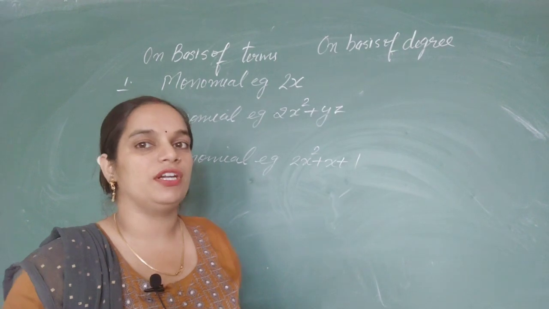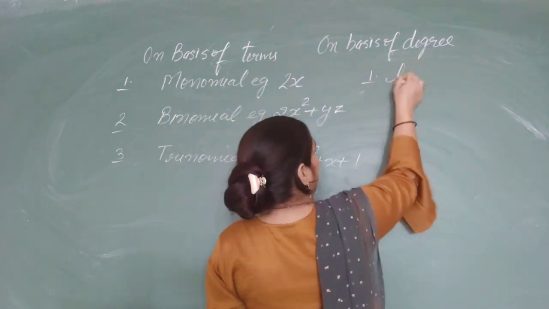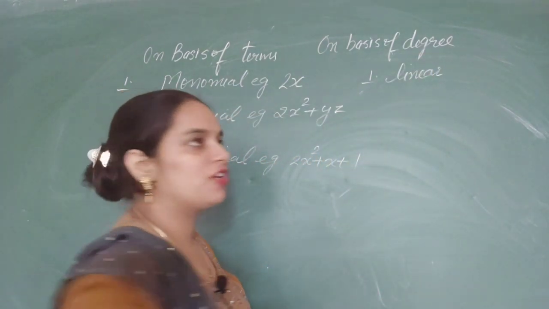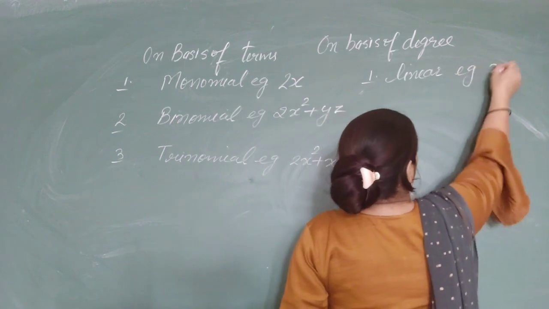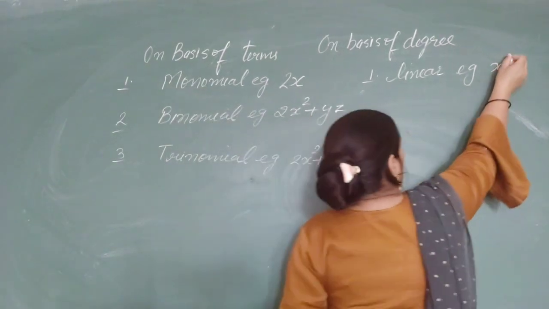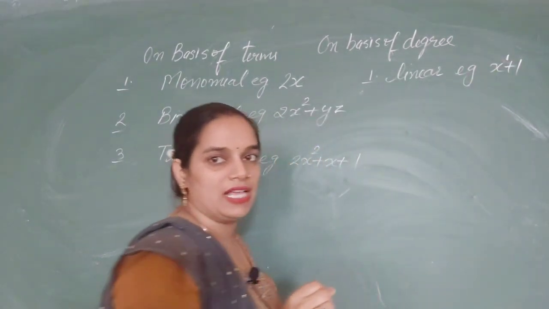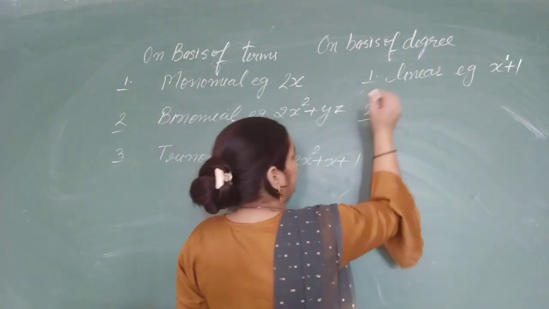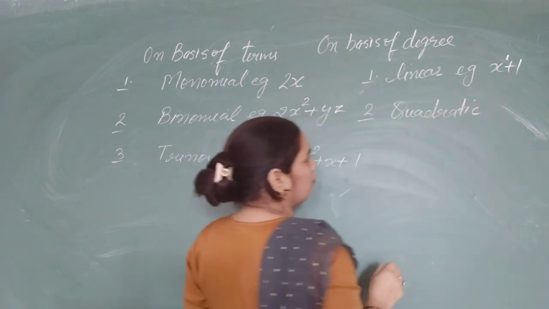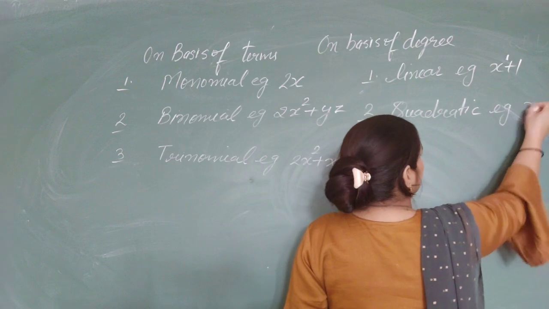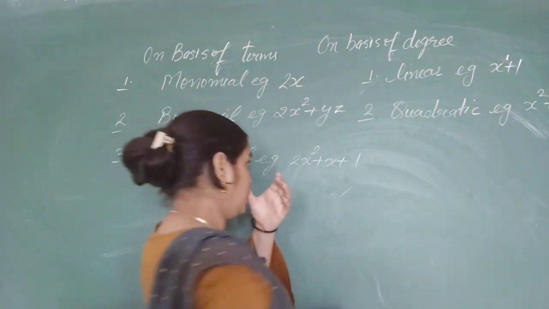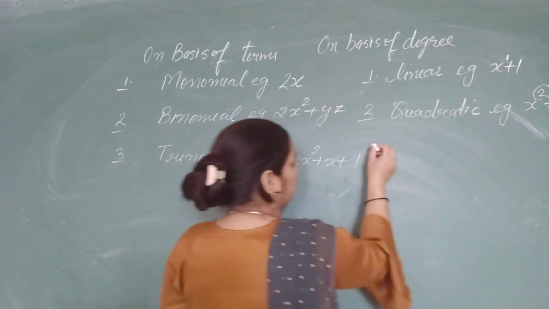Now on the basis of their degree, firstly we will say it as a linear polynomial. Its example will be x plus 1. Here the power of x is 1, so we will say it as a linear polynomial. Second, quadratic polynomial. Quadratic polynomial where the maximum power of variable is 2. So we will say it as the quadratic polynomial.